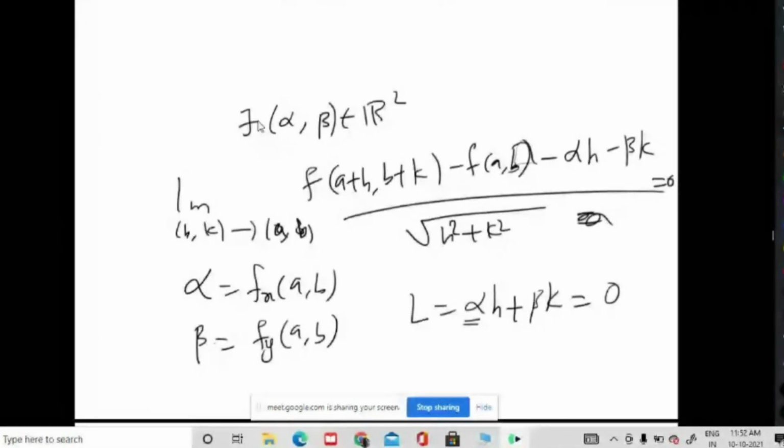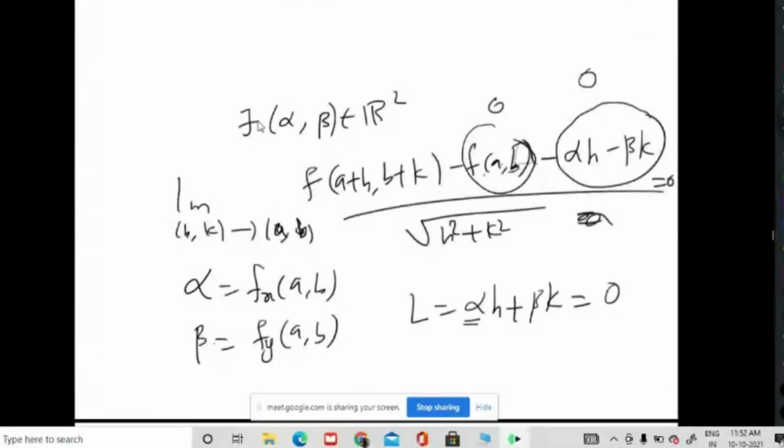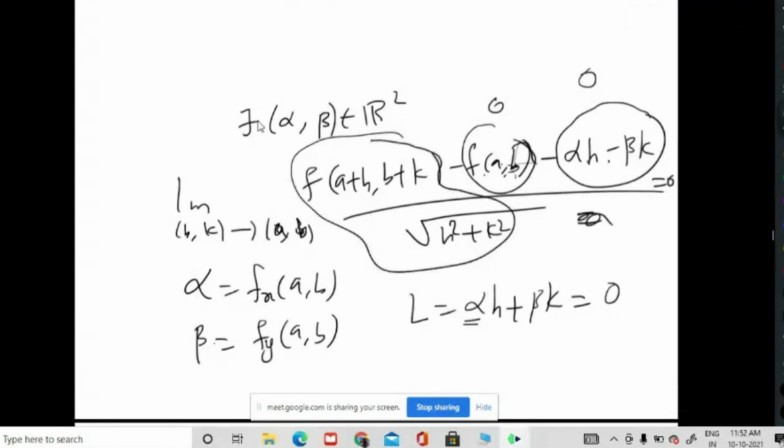So I put that value here, 0. Then another value is f of 0, 0, that is also 0 from the definition of the function. So the only thing remaining is this much. I need to prove that this limit goes to 0. Then I can conclude that the function is differentiable. If it is not going to 0, I can say that the function is not differentiable. So the only thing I need to do is look at this limit and check whether it is going to 0 or not. Then I found that this limit is not going to 0, or is not existing in fact.